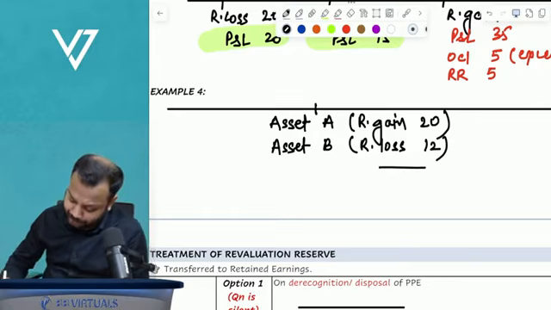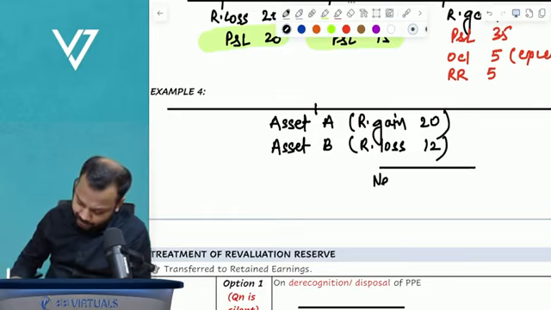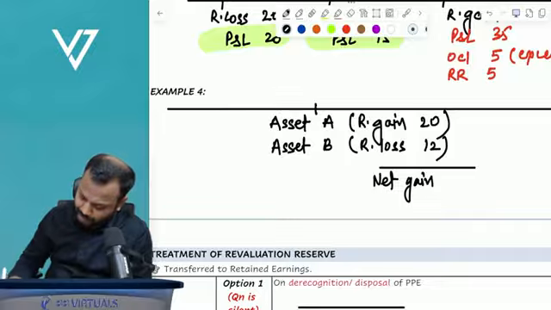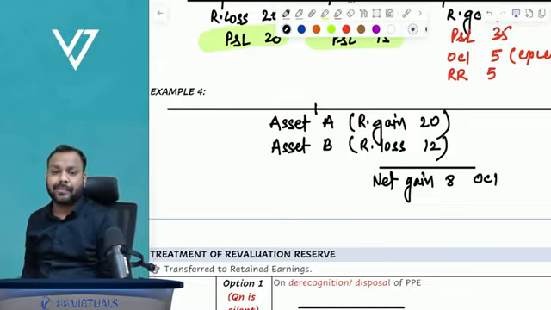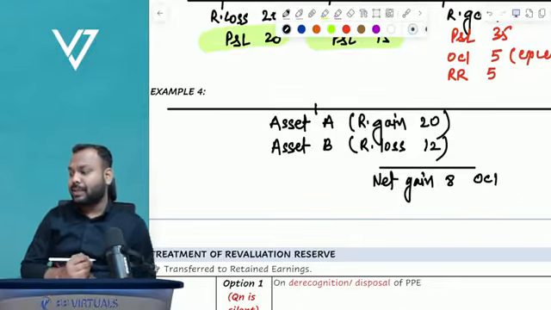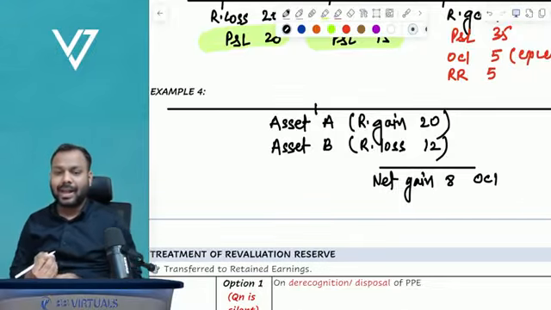So can I say that net gain is 8, which can be recognized in other comprehensive income? Can I say this? Come on guys, tell me.